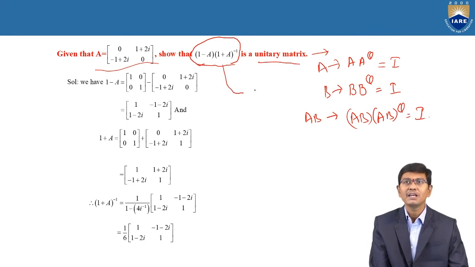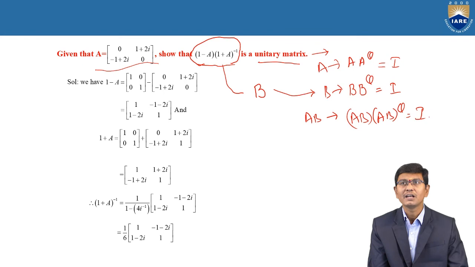Therefore, assuming this matrix is B, we need to show that B is a unitary matrix. According to the definition of a unitary matrix, we need to show that B into B power theta is equal to I. Before verifying B into B power theta is equal to I, we need to find the value of B first. B is nothing but I minus A into I plus A whole inverse. Here the given matrix is simply A, and in this equation we need to understand the meaning of I. As we know, I is nothing but the unit matrix of the corresponding order of the given matrix.